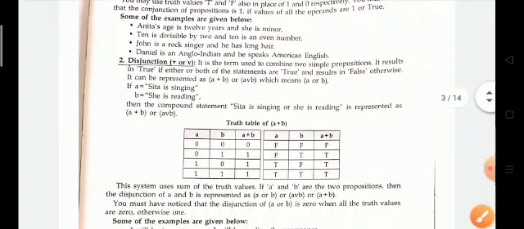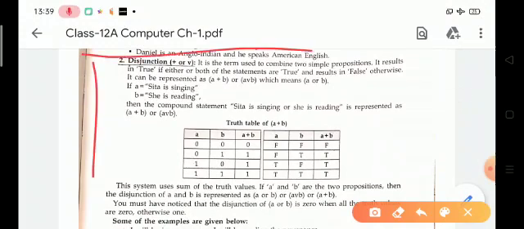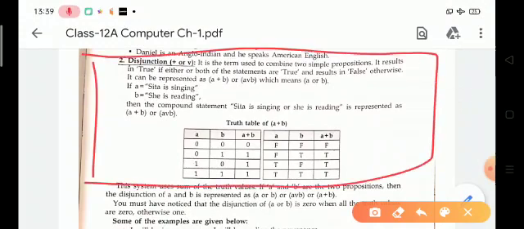Similarly, disjunction is also used to combine two simple sentences, and it results in true if either or both of the sentences are true, and results in false only otherwise. In other words, if any one statement is true, then the output is true. It is denoted by the symbol plus or this.